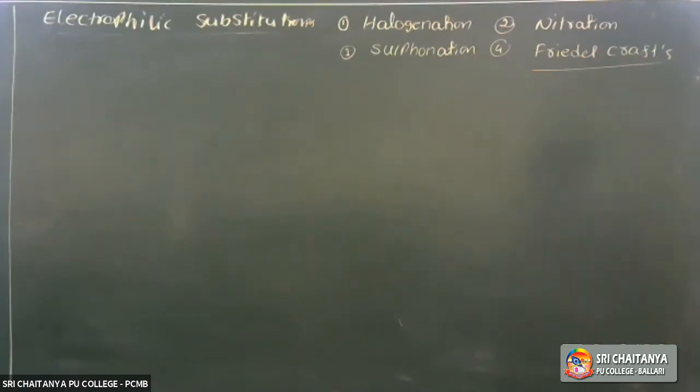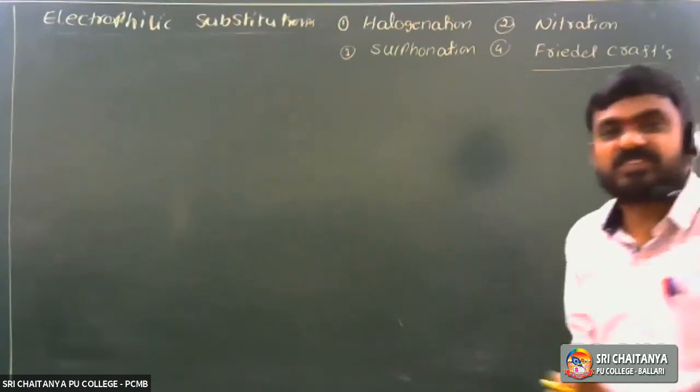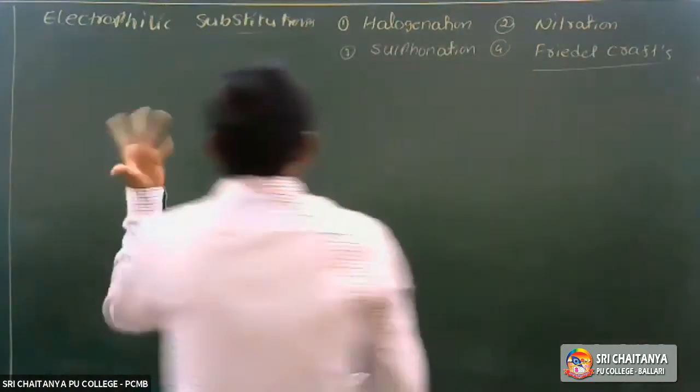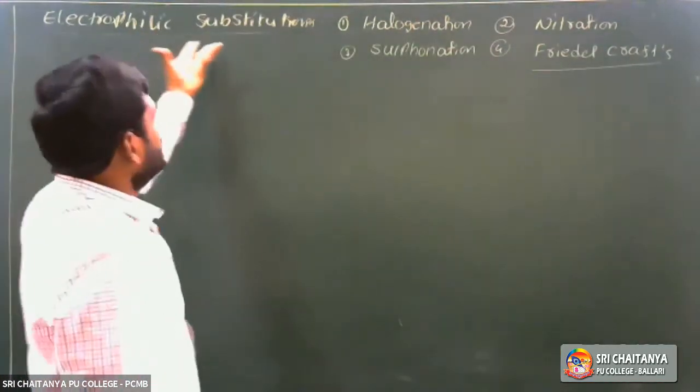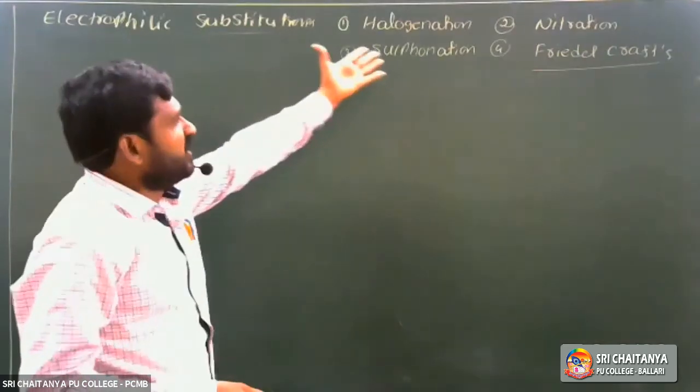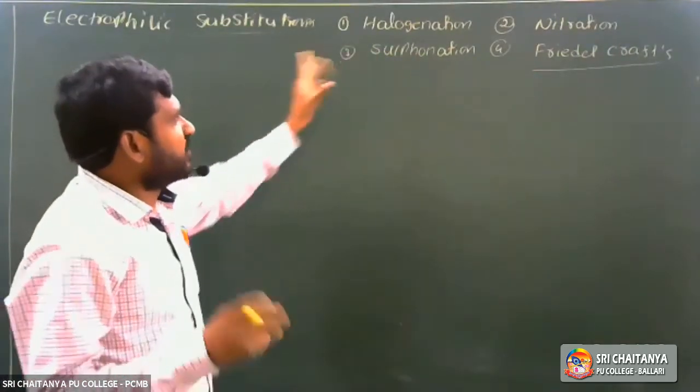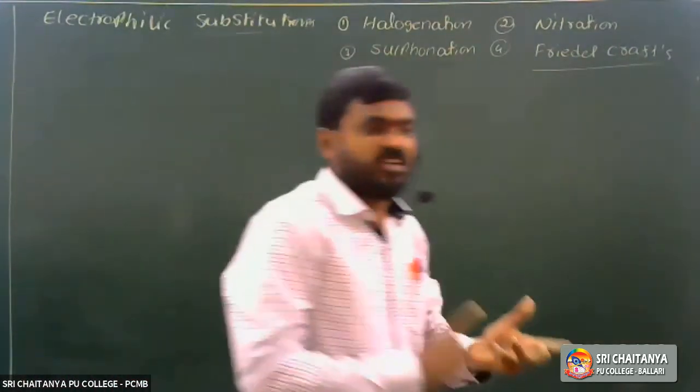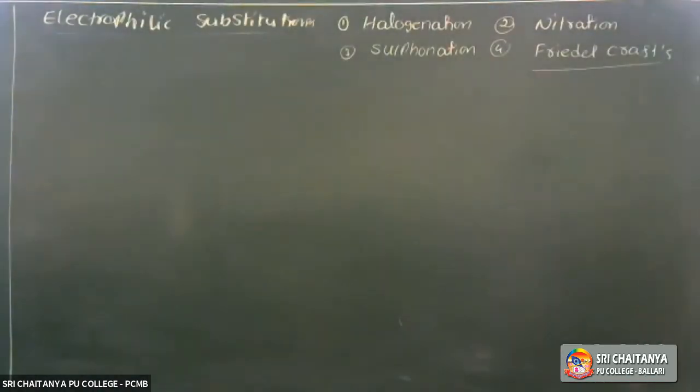These are the examples for electrophilic substitution reactions, either in benzene or in haloarenes. So these four are considered the electrophilic substitution reactions: halogenation, nitration, sulfonation, and Friedel-Crafts reactions.